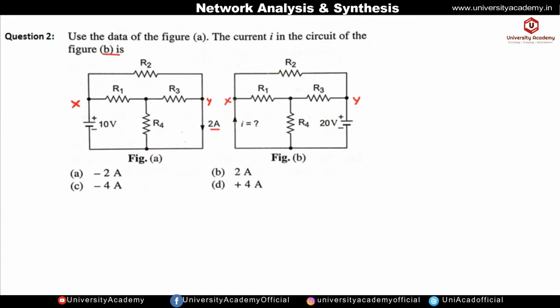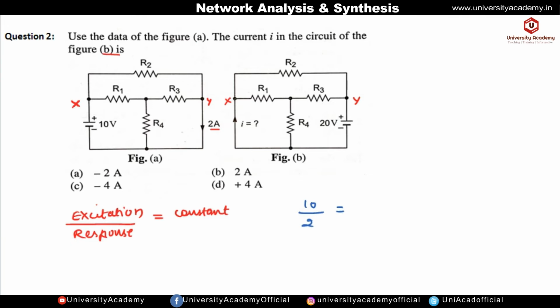Now if we take the ratio of excitation to the response, where excitation is the input voltage source and response is the output we get in the branch, it will remain constant. So see figure A. The excitation is 10 volt, and you also have to take care of the polarities. In the 10 volt source, the upward terminal is positive and the bottom terminal is negative, so that is plus 10, and the current is in the downward direction. And it is 2 ampere.